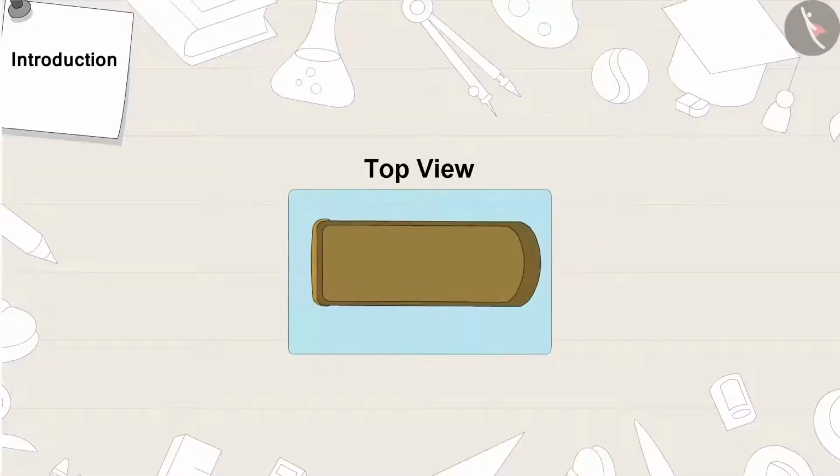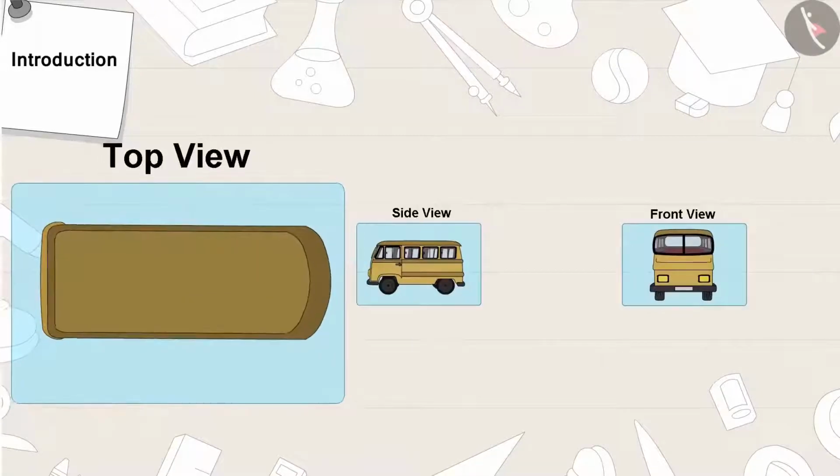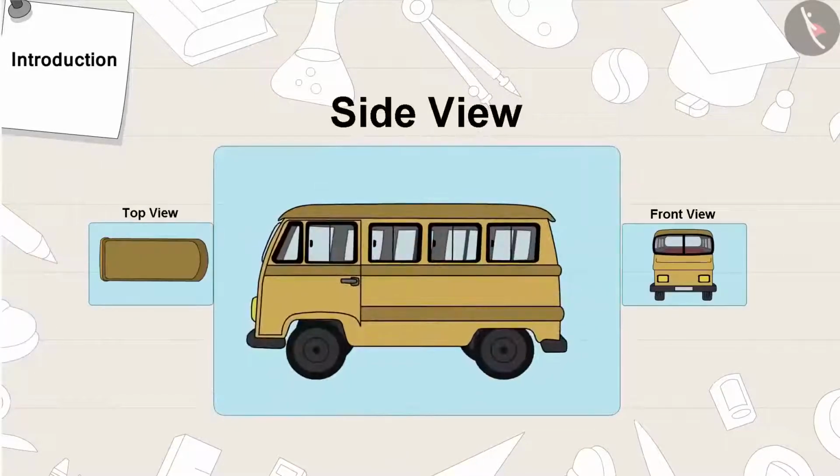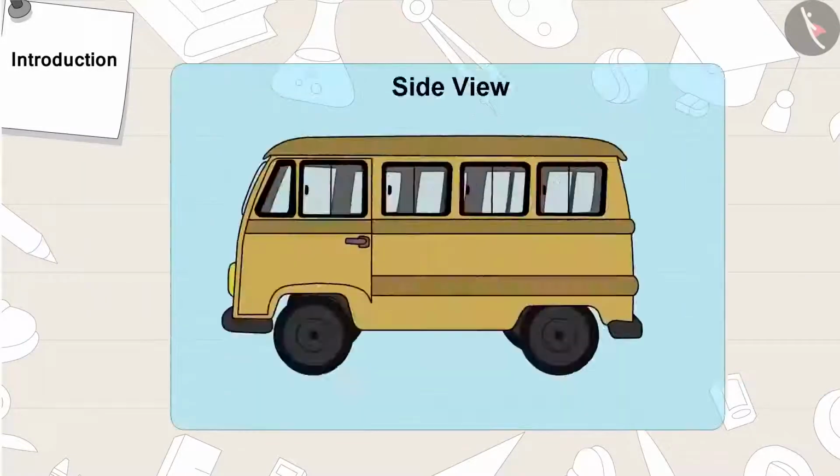All objects can be viewed from three different sides: from the above, that is top view, side view, and front view. Let's understand this in detail.